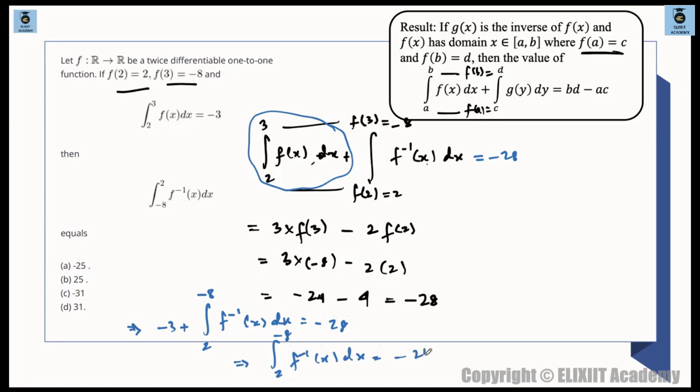But the answer is not -25, because ध्यान से देखो, they are asking for -8 to 2 and not 2 to -8. So -8 to 2 क्या होगा? Answer will be 25. You are interchanging the limits, so this will be 25, so option B is correct.